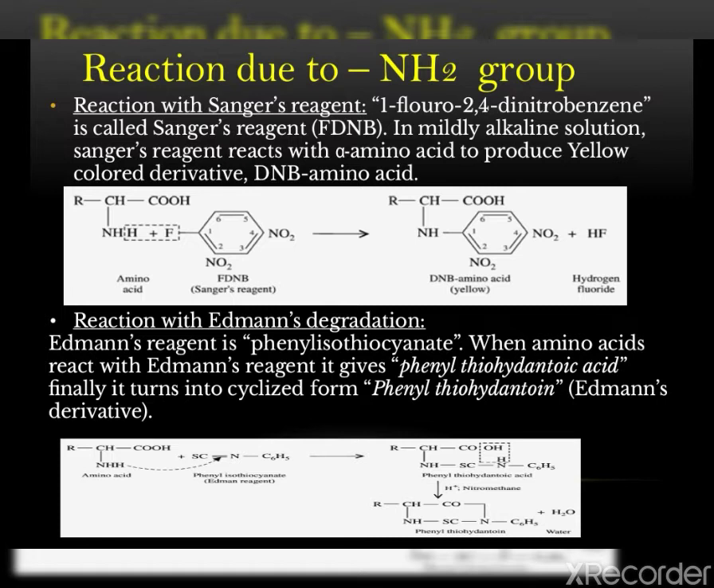The next reaction is Edman degradation. Edman's reagent is phenyl isothiocyanate. When amino acids react with Edman's reagent, it gives phenyl thiocarbamyl amino acid. Finally, it turns into a cyclized form, phenyl thiohydantoin, that is the Edman derivative. See the reaction.